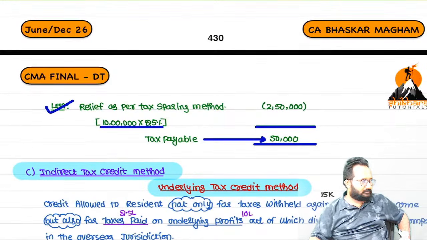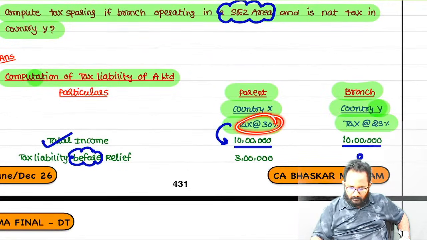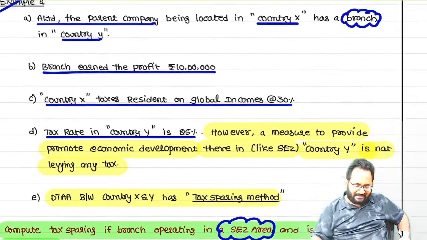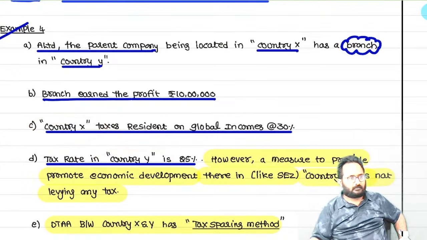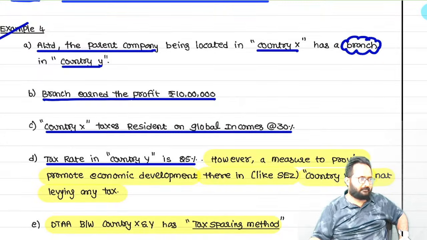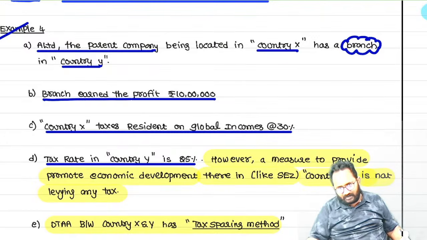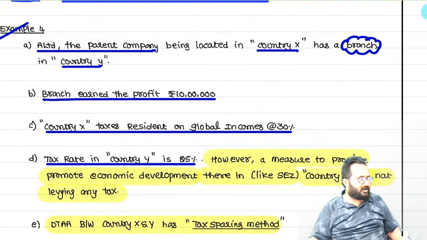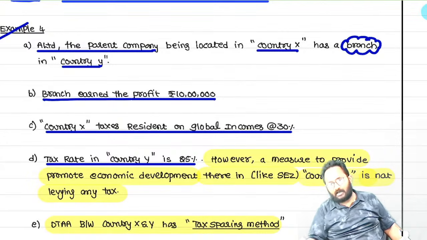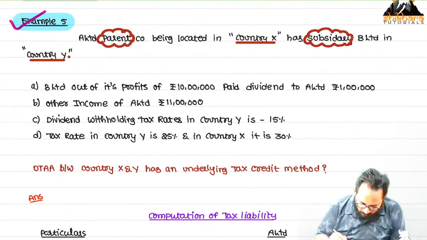We applied the same flat rate, but we are not adding any health and education cess because this is not India, it is country X and country Y. If India were given and the company rate is 30%, then you can add health and education cess. But in this example we did not add the cess because country X and country Y are not India. Next, here we discuss the example related to underlying tax credit.